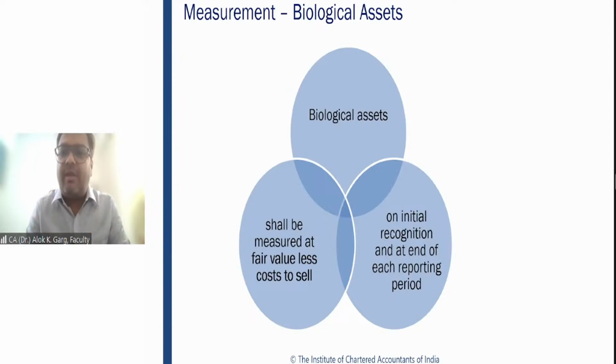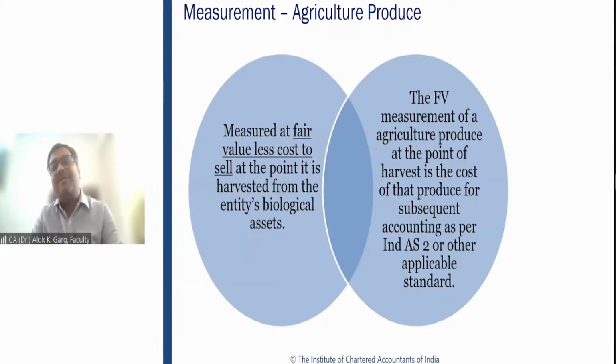Great, guys. Okay. So biological assets are initially and subsequently measured at fair value less cost to sell, and agriculture produce are initially recognized at fair value less cost to sell, but subsequently there is no measurement of agriculture produce. Why? Because it becomes an inventory, and the changes in fair value less cost to sell will go to P&L, right?